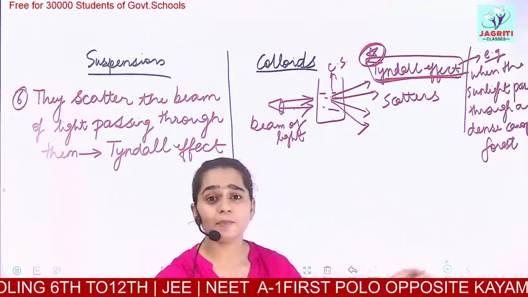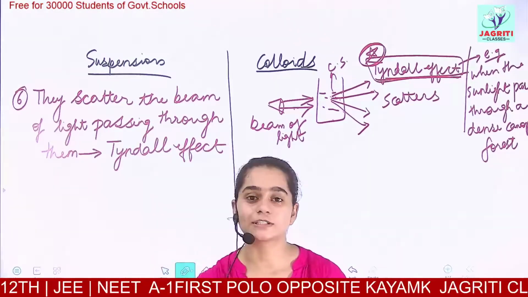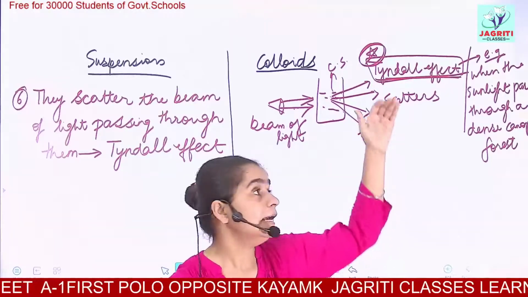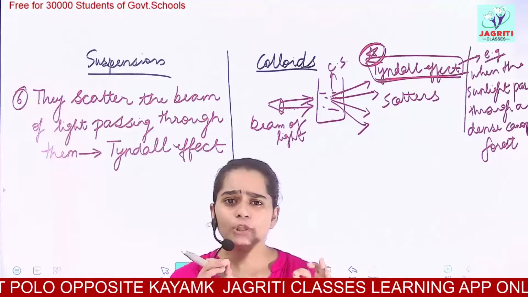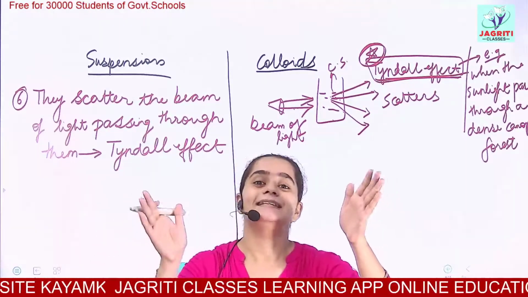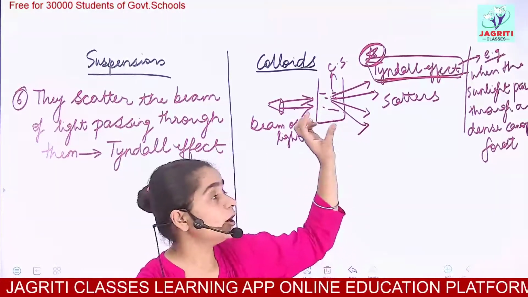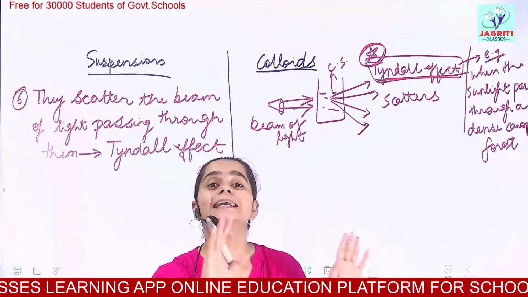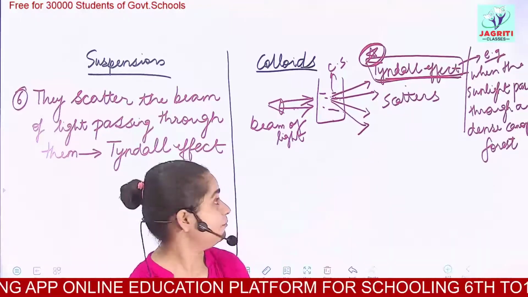One more example you can give. Let's suppose you enter a dark room where no light source is present and from a very small aperture or hole the rays of light come into the room. Then what do you observe? Do the rays come in the form of a single beam or do the rays scatter? Yes, every time the rays entering a dark room from a very small light source get scattered or spread in different directions. So this is also a kind of Tyndall effect.